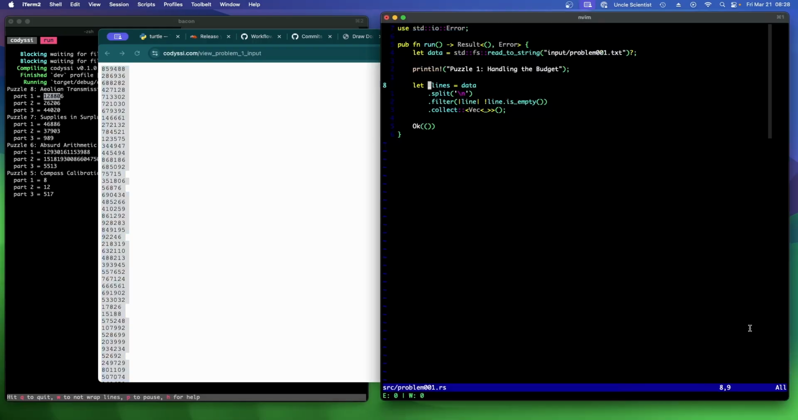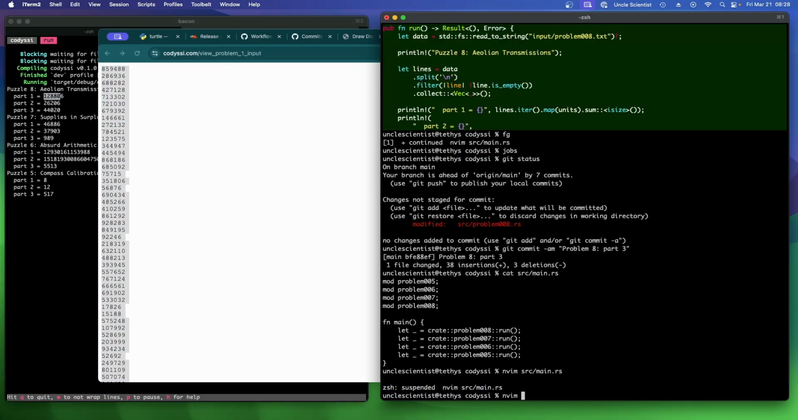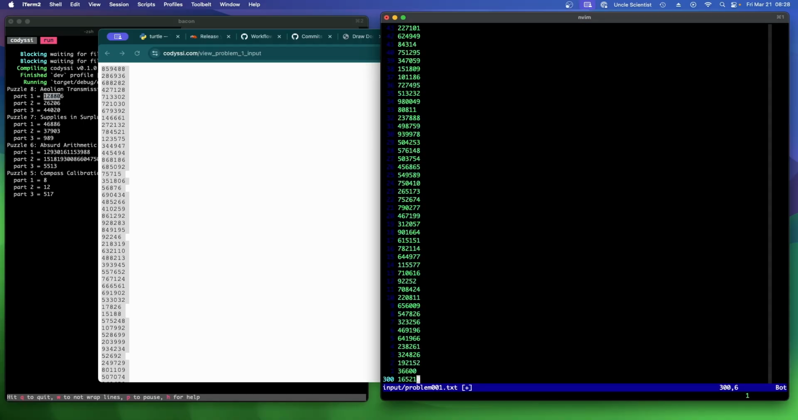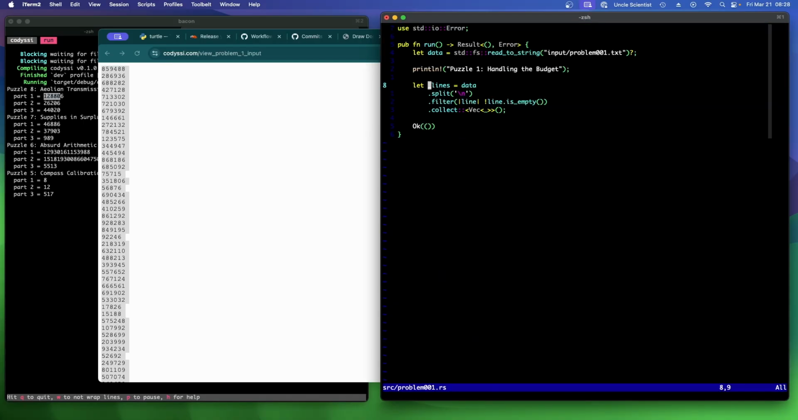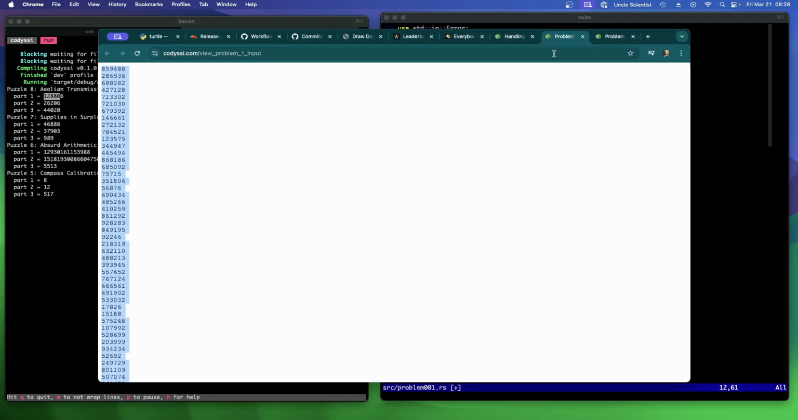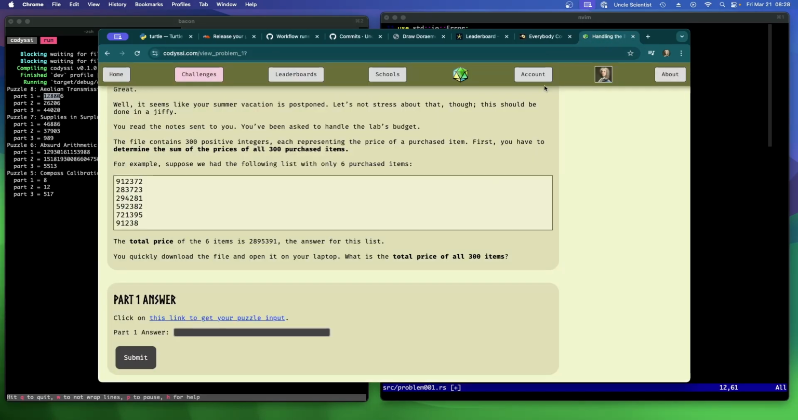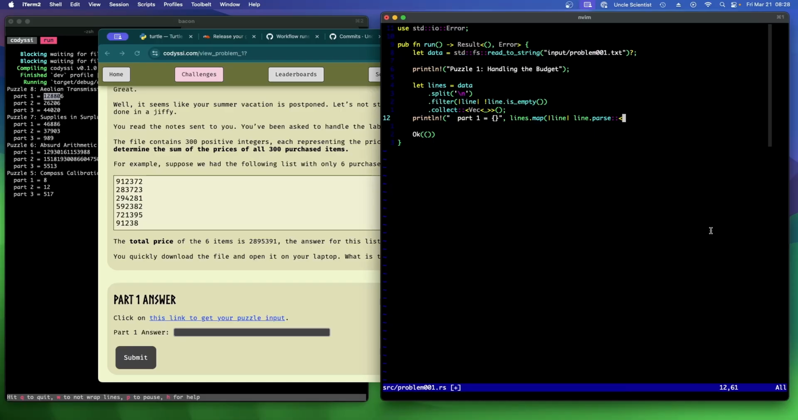Copy. And input problem1.txt. Paste that in there. Okay. We have the lines. We can do a part 1. And it's just lines, parse, map, line.parse as, and they're all positive numbers. I guess I have this one still. Okay. So we can just sum them up as usizes.